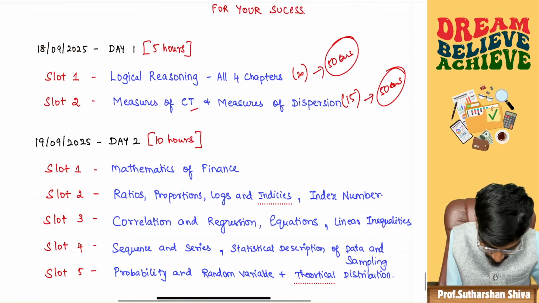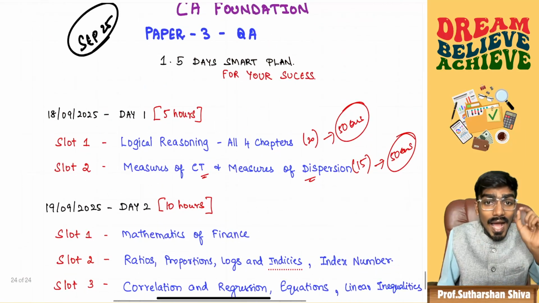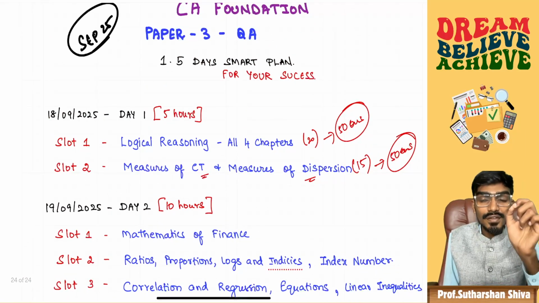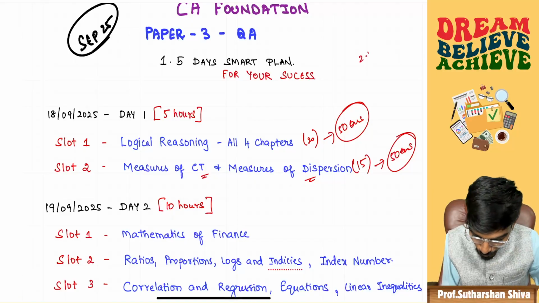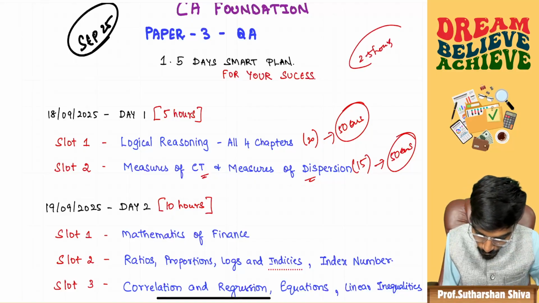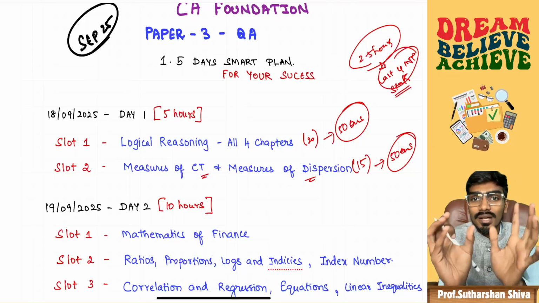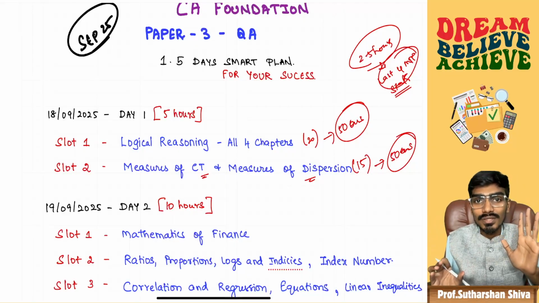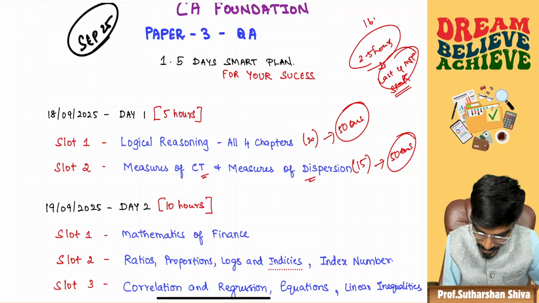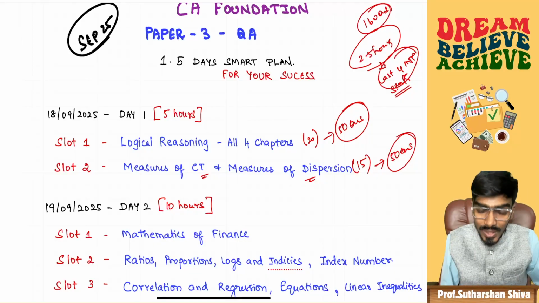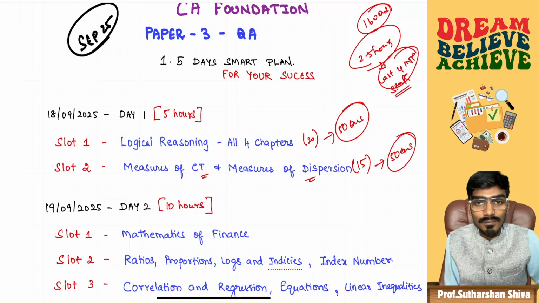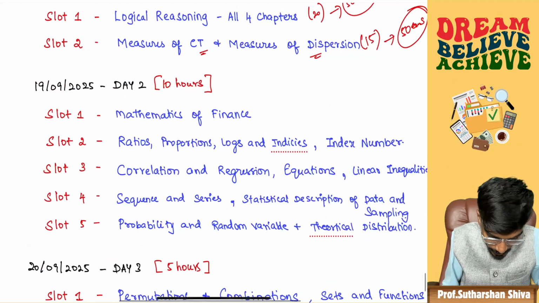For central tendency and dispersion, I covered a separate video of 2.5 hours. For statistics, I covered the last 4 MTPs, only statistics, and due to my time constraint, I could cover only 4 MTPs. That is 160 questions I covered. You can refer to those 160 questions, and that may be good practice for you.